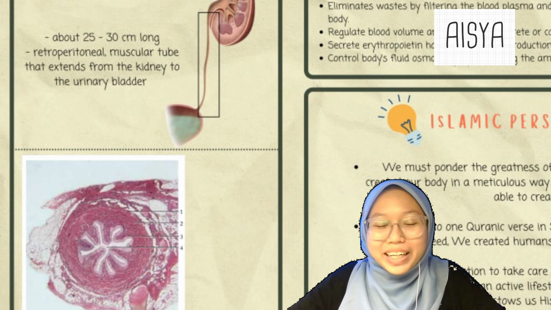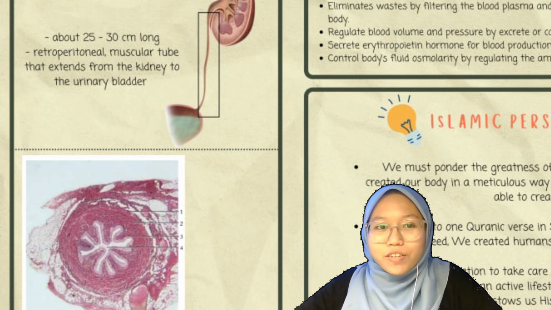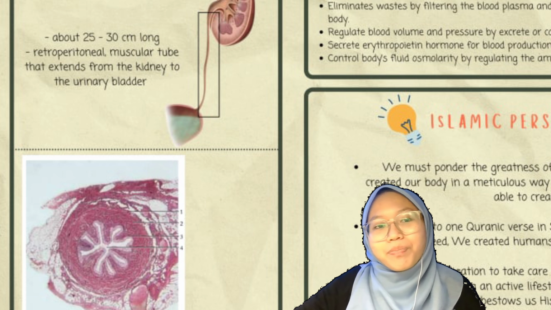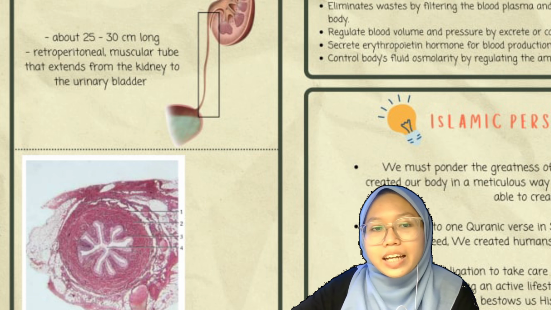Hi, Assalamualaikum. My name is Aisha and I will explain about the histology of the ureters and urethra. This is a cross-section of the ureter. The ureter has 3 layers: an adventitia, muscularis, and mucosa.